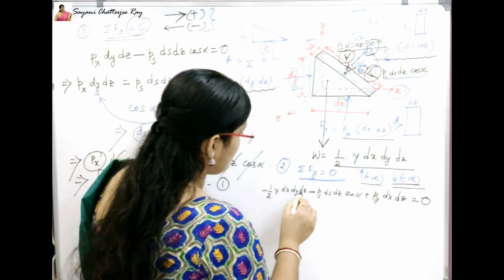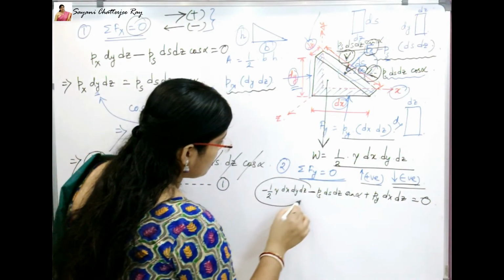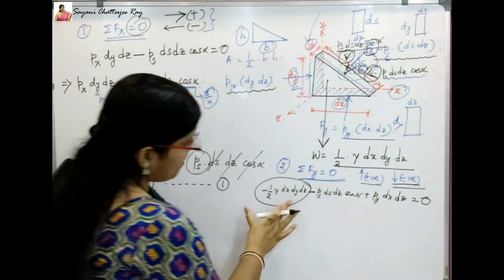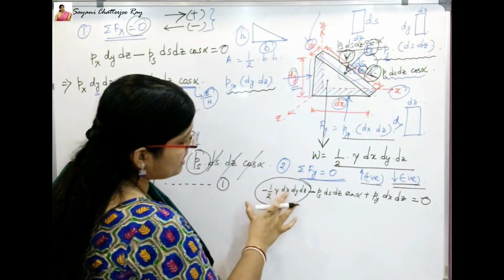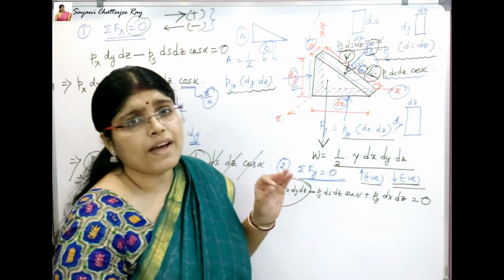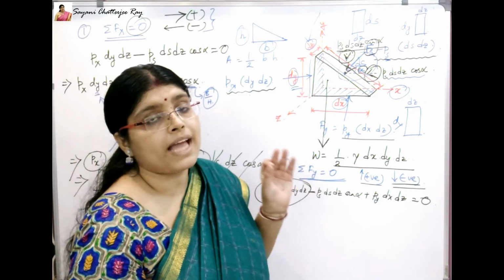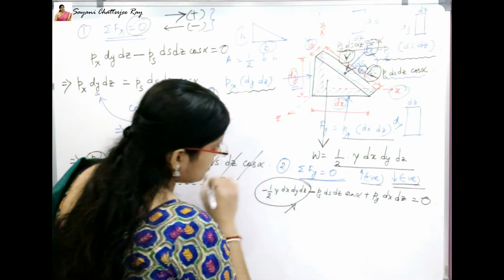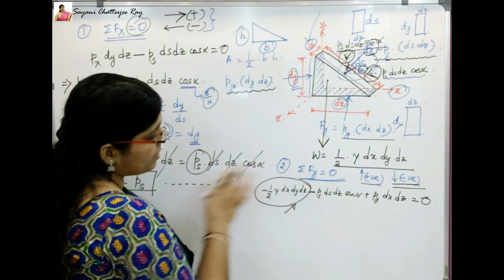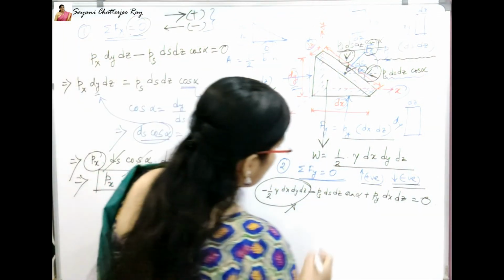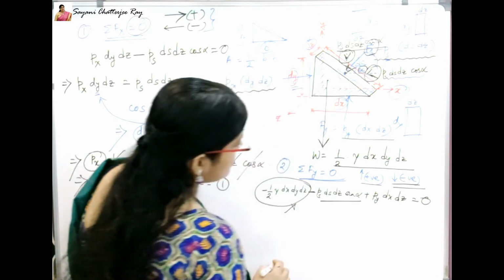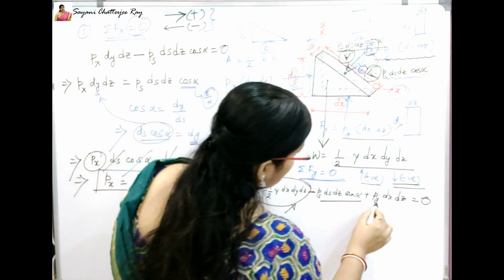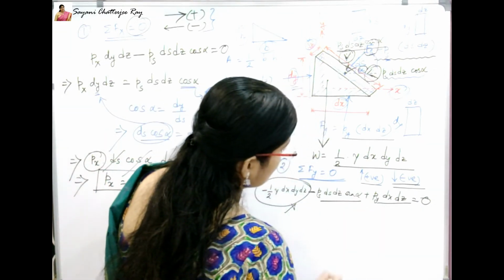In this equation, the weight of the element, minus half gamma dx dy dz, is infinitesimally small and this term can be neglected. So I will not take into account this part of the equation. So remaining are minus Ps ds dz sine alpha plus Py dx dz.